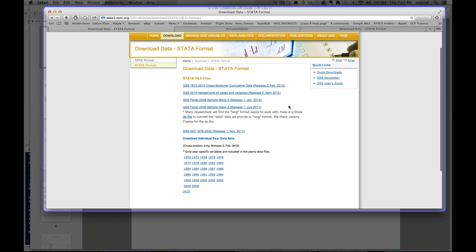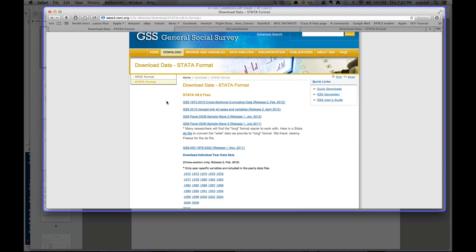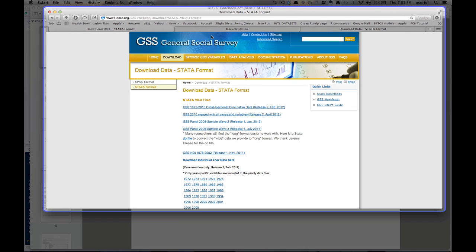So now that we're here, you'll find different versions of the data. And we see that the most recent versions are listed here at the top. And this one will be the relevant one. It's pretty easy to just hit download. But once you've got this data set, you might not know what to do with it.